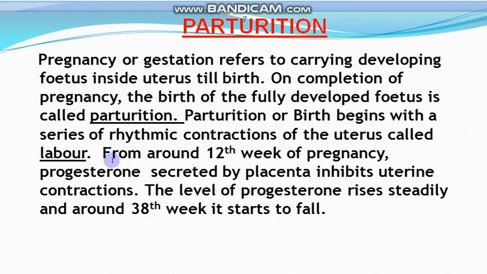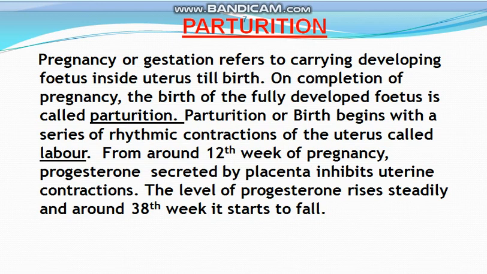And how does it start? From around the 12th week of pregnancy, progesterone, which is secreted by the placenta, inhibits the uterine contraction. At the 12th week of pregnancy, the progesterone level is high, and so progesterone inhibits the uterine contraction so that the uterus does not contract.